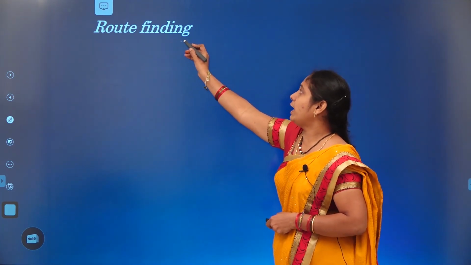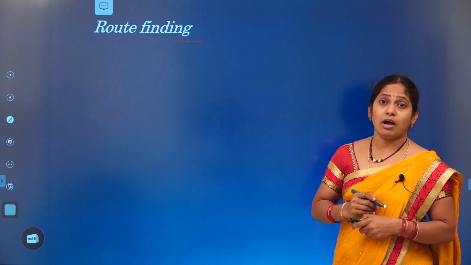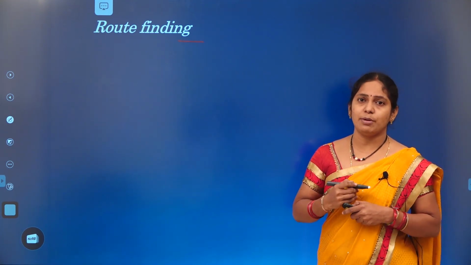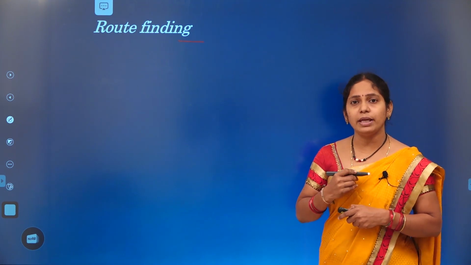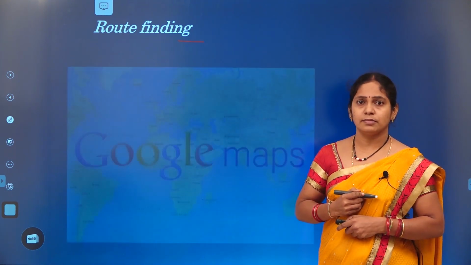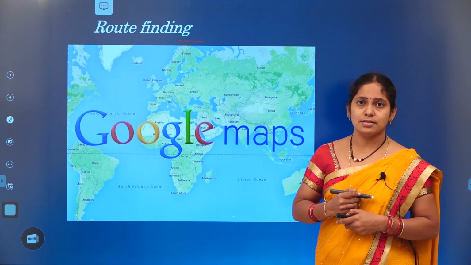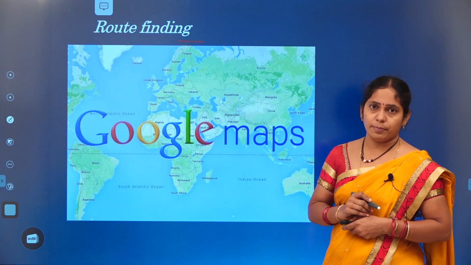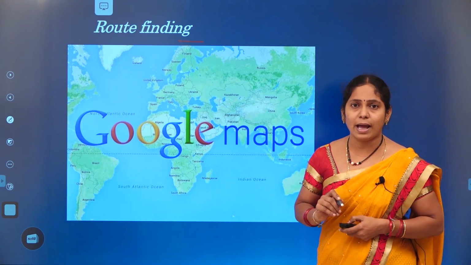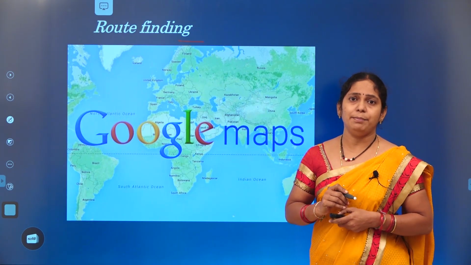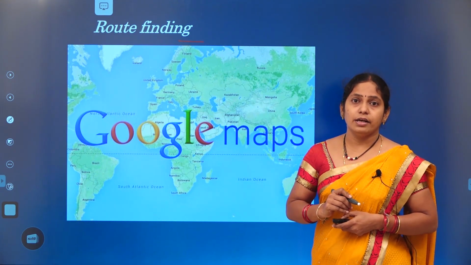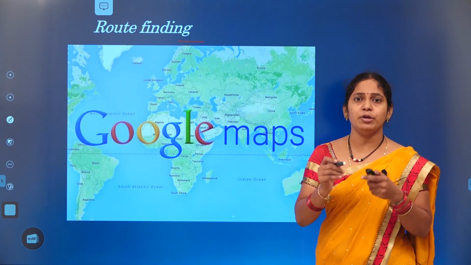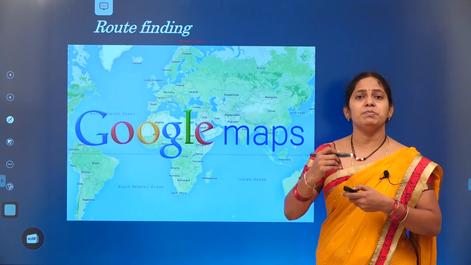How to find a route? Nowadays, everyone is using Google Maps. This is a well-known example to everyone. How does it work? How does this Google Map work? See here, this is the example, Google Map. First, we should open the Google Map app, and then you need to decide from where you want to move. Is it from your current position or from somewhere else?